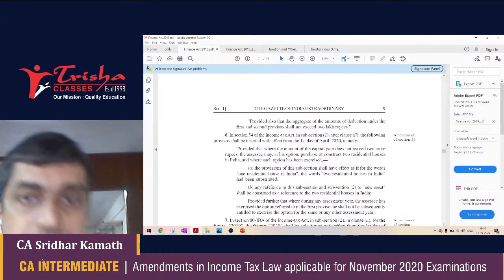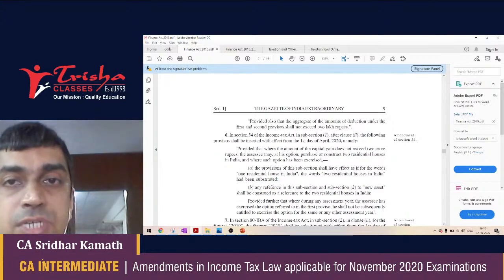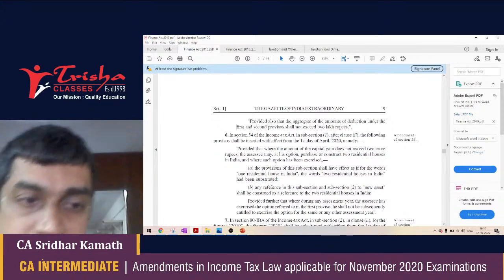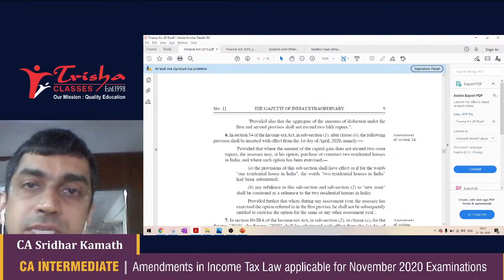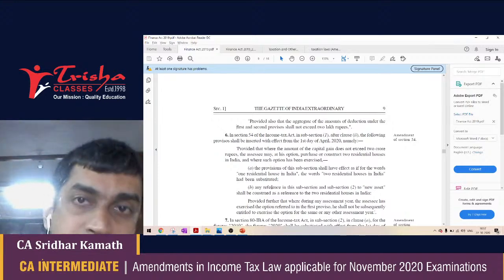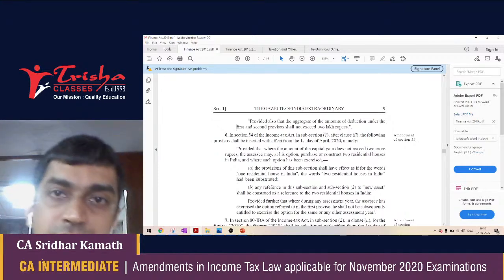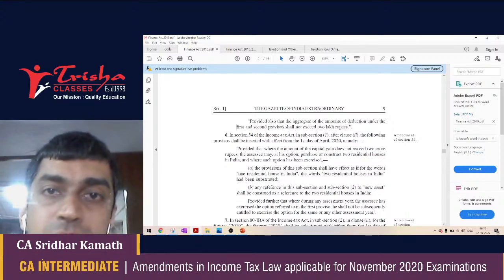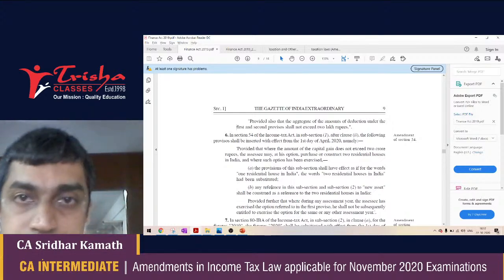Now, the provisions of section 54 were quite simple. You sell a house, you make a capital gain out of it. If the entire capital gain is invested in a new residential house, either by way of purchase or construction of the new residential house, then the capital gain is exempt to the extent of the cost of the new house.